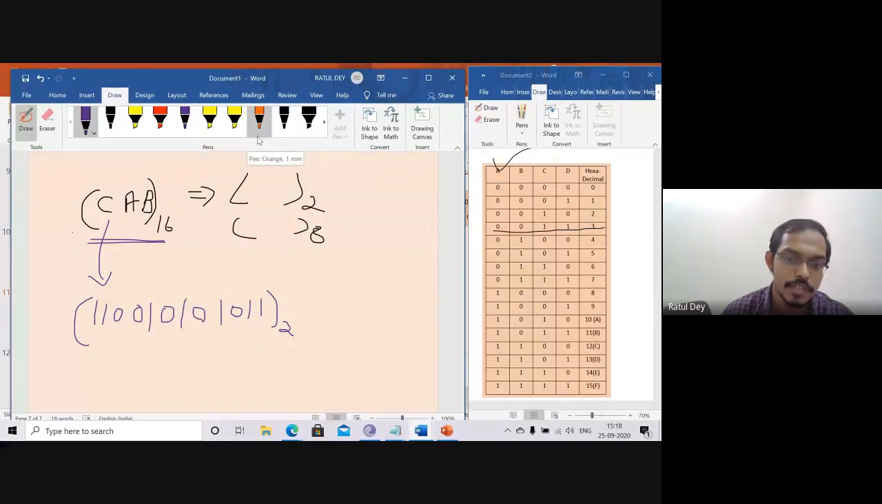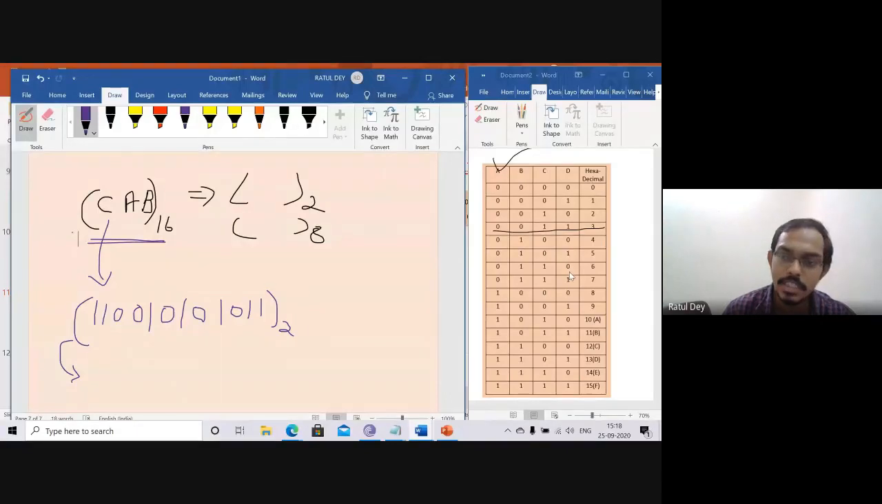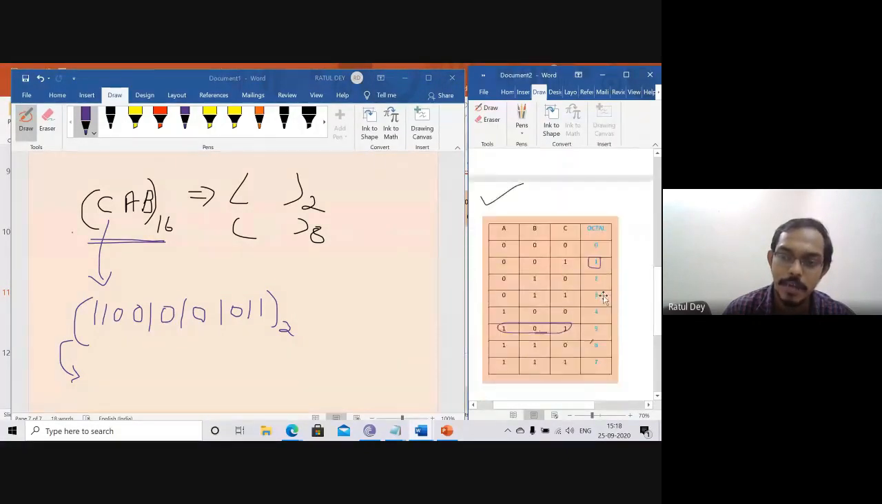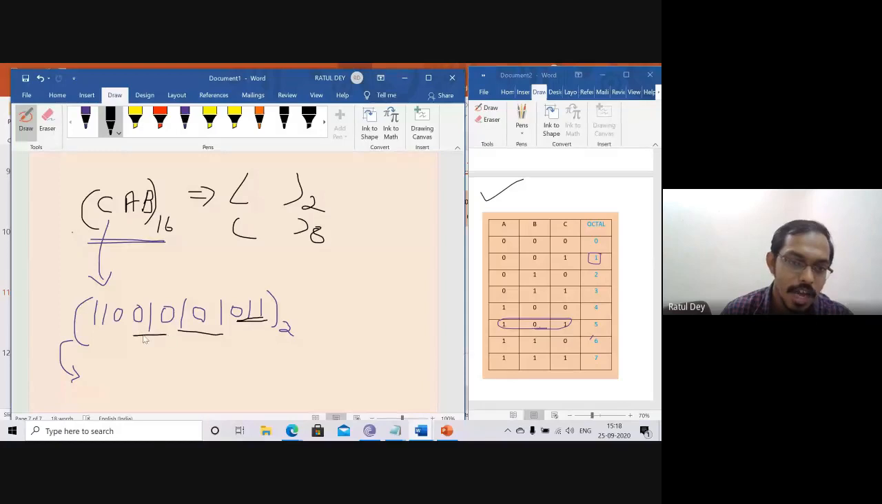Can anyone say how we can convert this binary to octal? Sir, divide it into groups of 3. Binary to octal means you have to think of another truth table. So you divide it into groups of 3: these 3 in one section, these 3 another, the next 3 another, and these 3 another. So what is the value of this one?